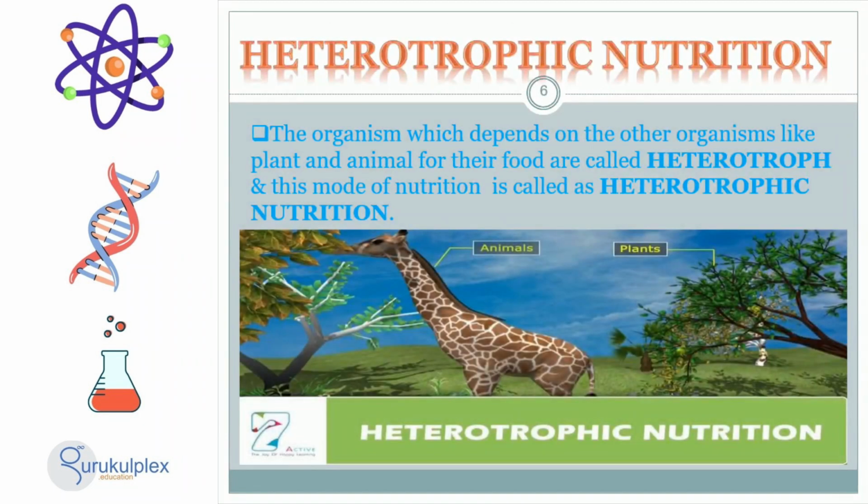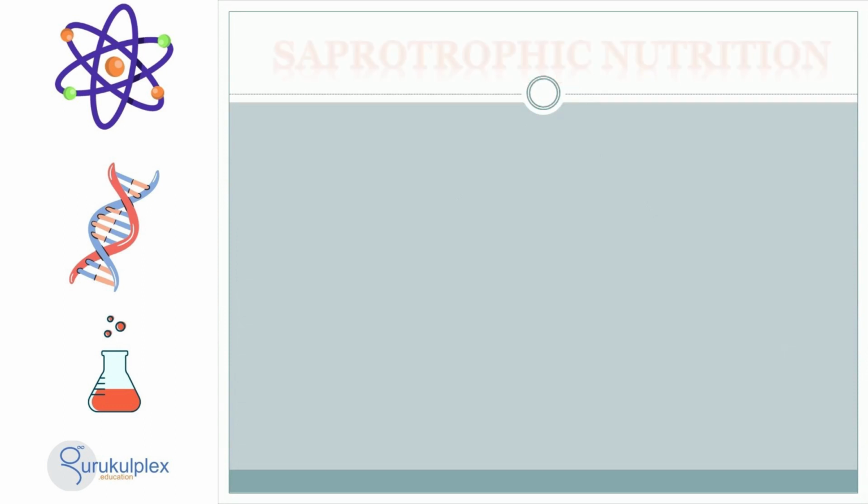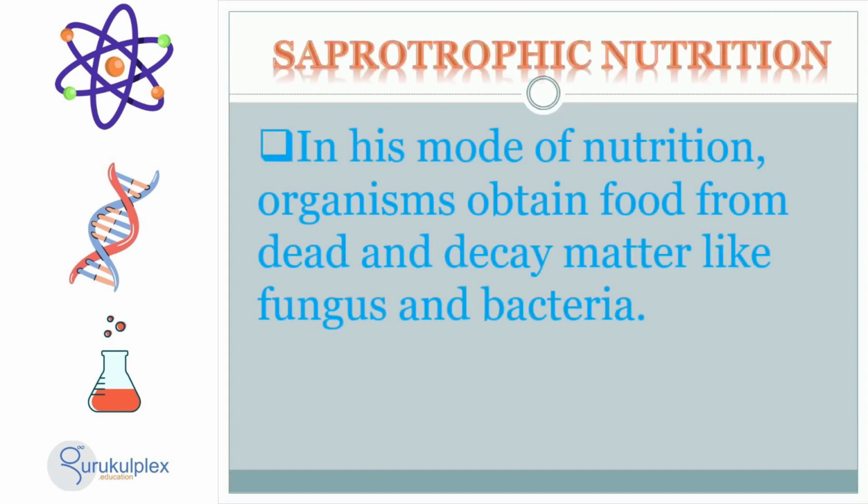Heterotrophic nutrition is the term given to organisms that depend on other organisms like plants and animals for their nourishment. Organisms which use the saprotrophic mode of nutrition obtain their nourishment from dead and decaying matter such as fungus and bacteria. This process breaks down complex molecules which, if left unchanged, would remain in the environment for extended periods of time. Through this, these organisms contribute to the global cycle of nutrients, allowing them to be recycled and reused, bringing benefit to the environment.